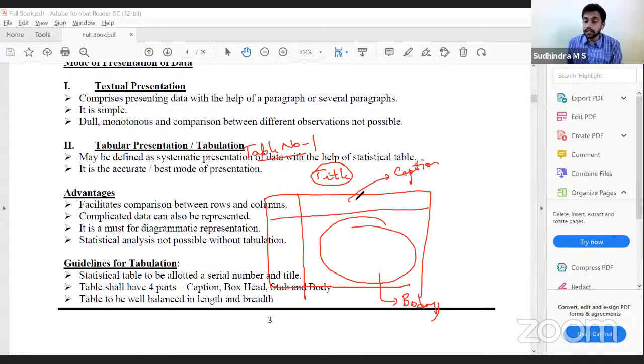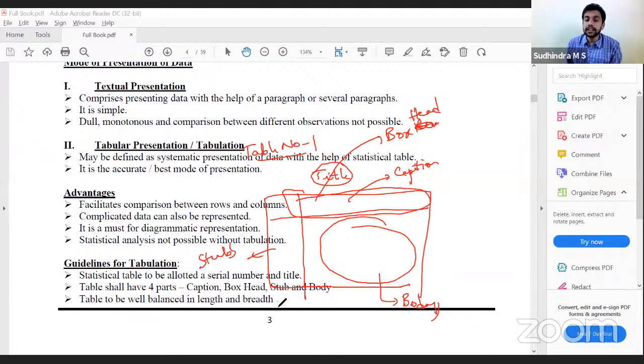The captions, that is the column heads, and anything we have in the columns, including the units of measurement, are called the box head. And the row headings, the row descriptions, are called stubs.